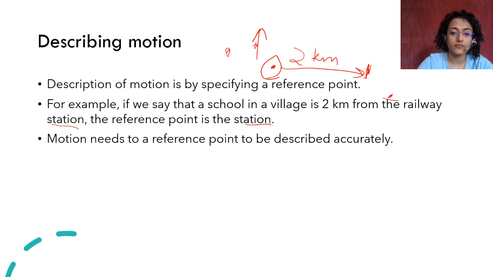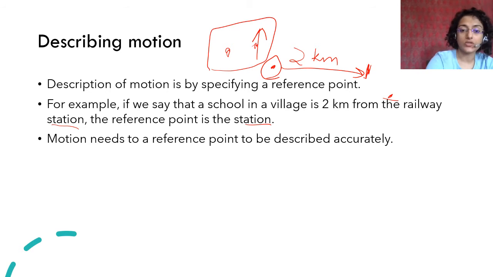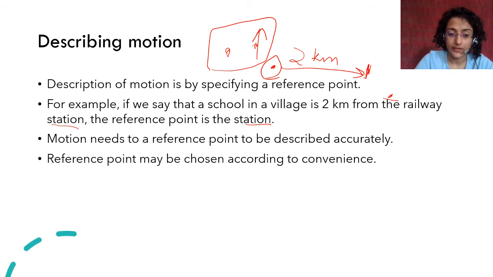Okay. Motion needs a reference point to be described accurately, otherwise there can be confusion and you don't know which point to go by. If you are sitting on the bus and describing the motion, then you would say that trees are moving, which they generally don't do, right? The fact is that the bus is moving and you are moving, that is why you're seeing them move like that. So that is why a proper reference point is needed to describe motion accurately.